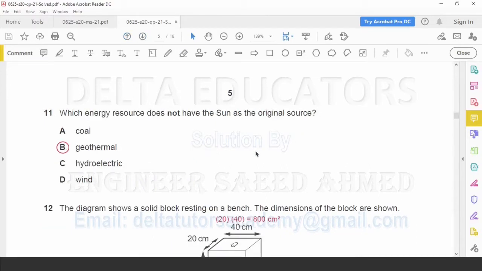Question number 11. Which energy resource does not have the sun as the original source? Option A, coal. Option B, geothermal. Option C, hydroelectric. Option D, wind.